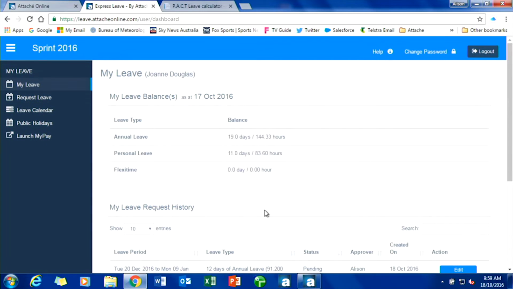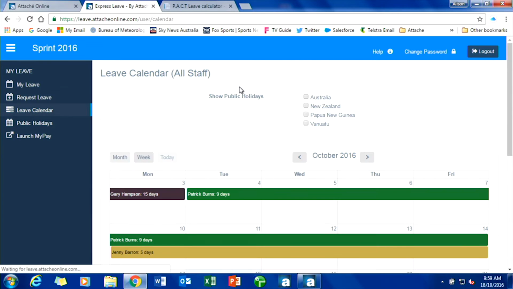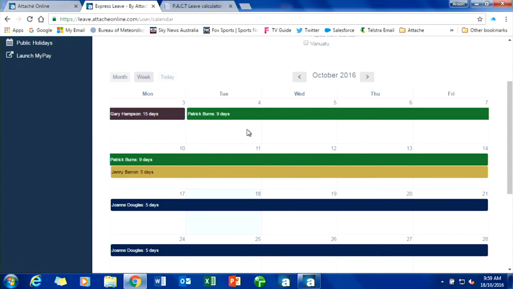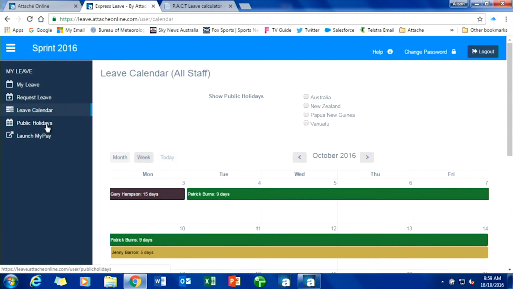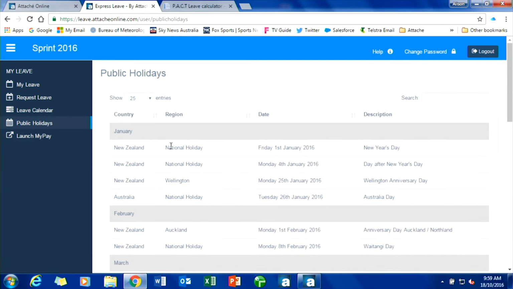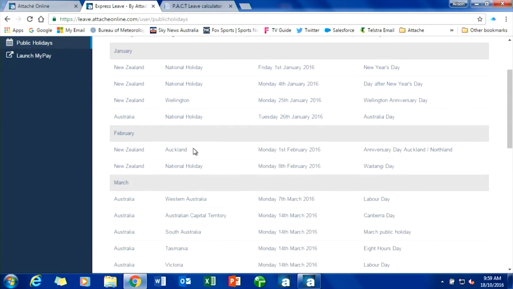Okay? You also have the ability to look at a leave calendar. So you can actually look at the calendar to see what other employees are actually away at that time. So is there anybody else in my team that's away? Oh, geez, Marianne might reject that because there's 2 of us away at the time. So you get to see who's on leave, and it will also incorporate any public holidays that are in there as well. Okay? So everybody has access to that calendar. We also incorporate, like I mentioned, the public holidays. So we've got all the public holidays in there.